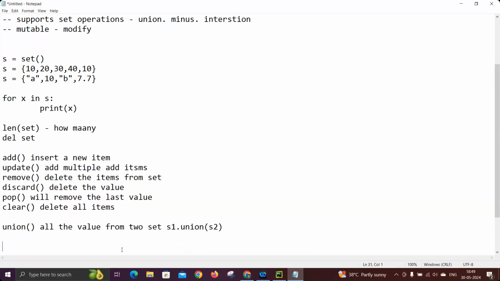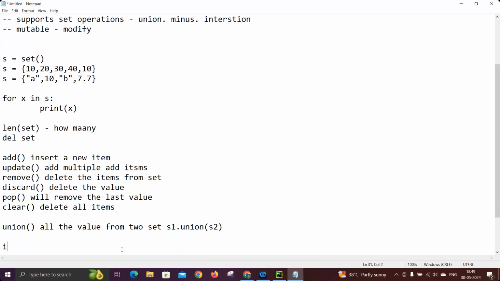The result of the union is a combination of both sets S1 and S2. For example, if S1 has 5 elements and S2 has 6 elements, then the total will be 11 elements if there are no duplicates. If there are duplicates, union does not give duplicate values in the outcome.